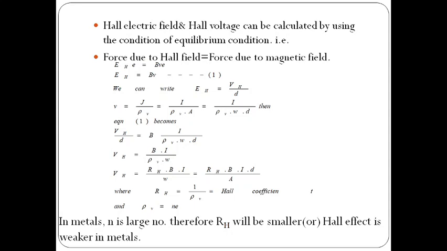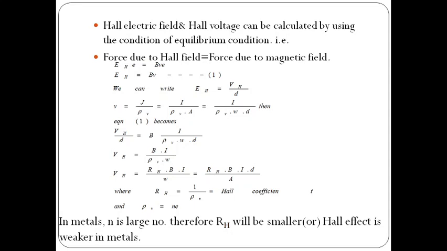From that, velocity v can be written as J by rho v. Rho v is the volume charge density. J is nothing but current density, so it can be written as current per area. So J can be written as I by A, and it is rho v into v. So v equals I by rho v into A. A is nothing but width into depth, so we can write W into D.